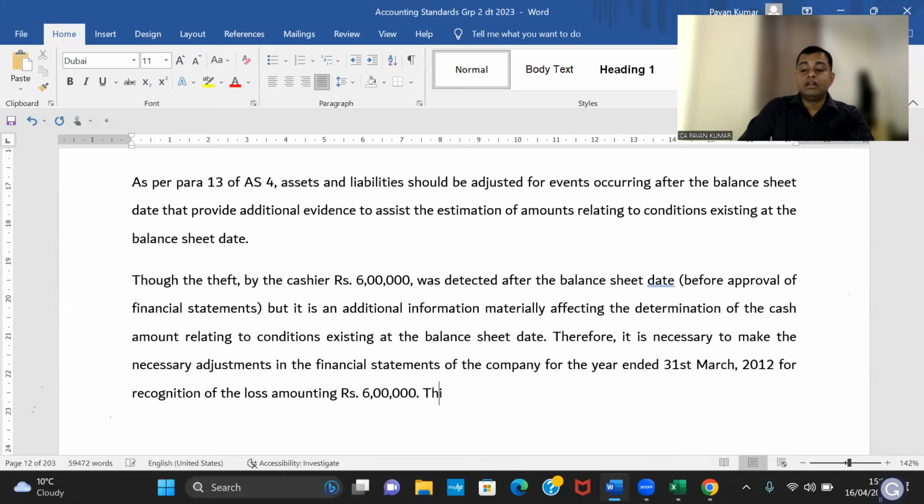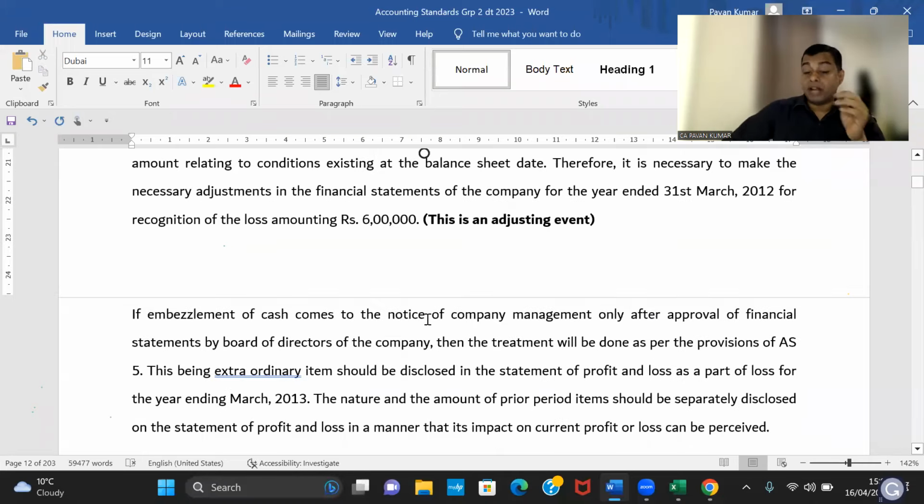That means what they are saying is, this is an adjusting event. This is an adjusting event. Okay, up to this, there is no problem. The answer is right. But I think ICAI has messed it up in the second para, if I remember correctly.